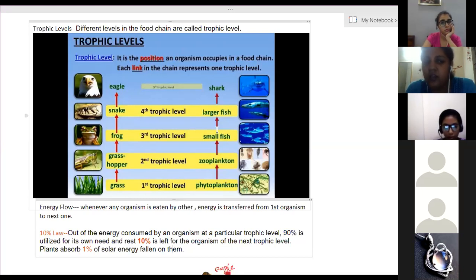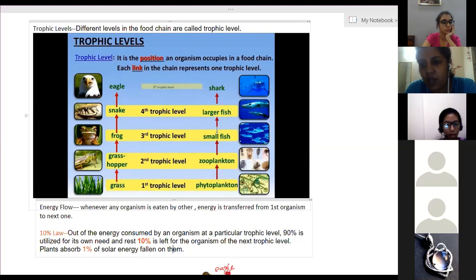So here what happens? When the solar energy falls on the plants, whatever the amount has fallen on those plants, they will get only 1% of it.